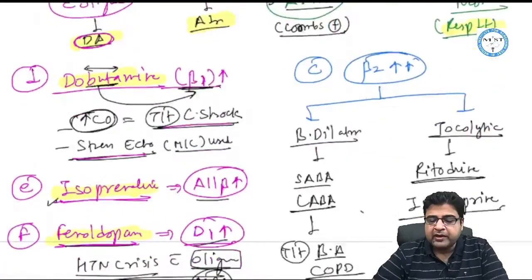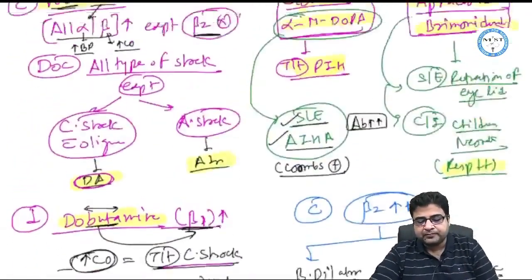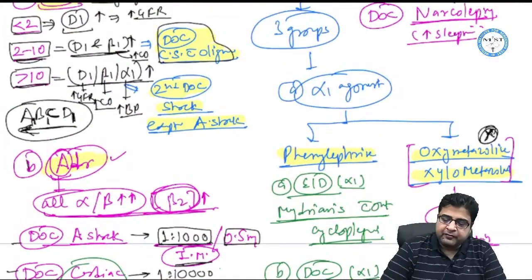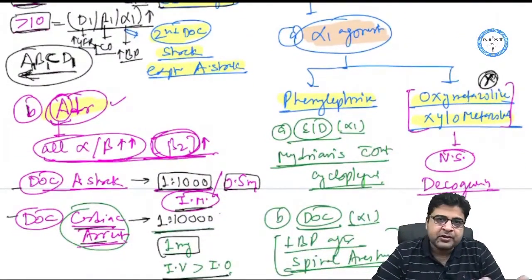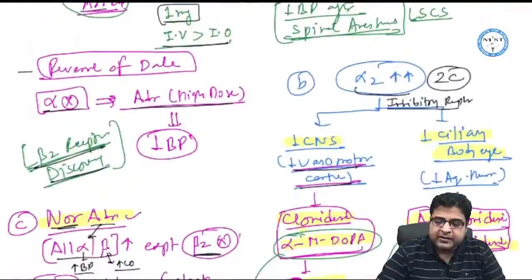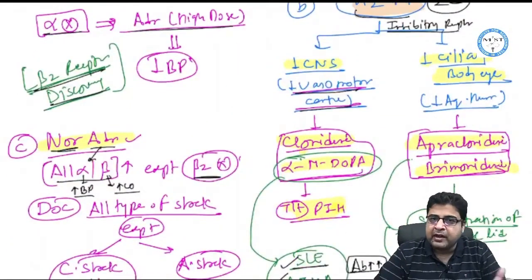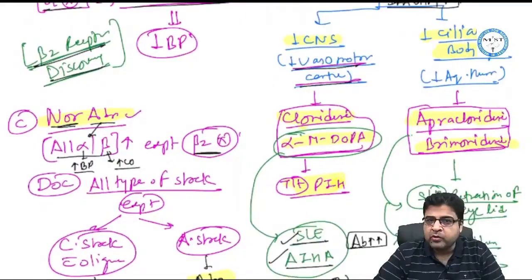Now we have the last group of non-catecholamines, that is beta 2 agonists, which are again of two types. If you look at this non-catecholamine topic, everywhere we have two classes. First we discussed alpha 1 agonists, two types: phenylephrine, and the nasal sprays oxymetazoline and xylometazoline. Second, alpha 2 agonists, again two types: medicines which act on the CNS, clonidine and alpha-methyl-dopa, given for hypertension; and medicines given for glaucoma as eye drops, apraclonidine and brimonidine.